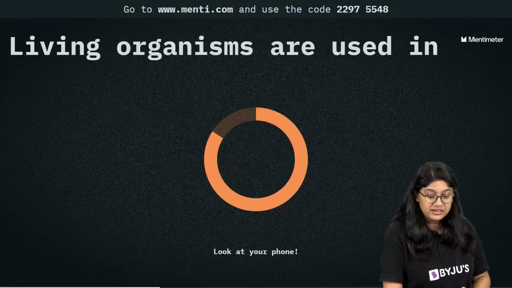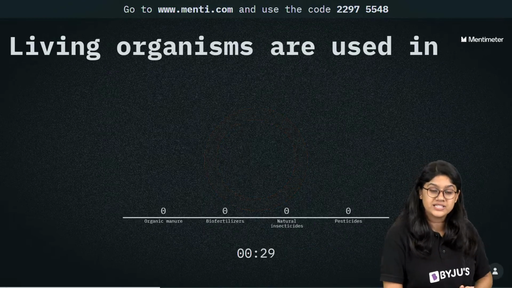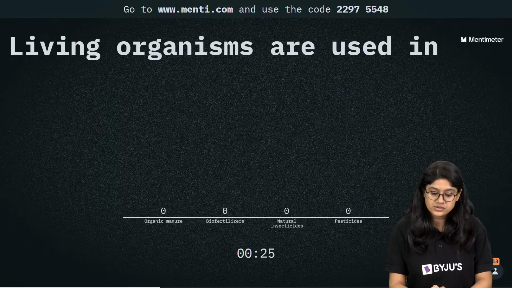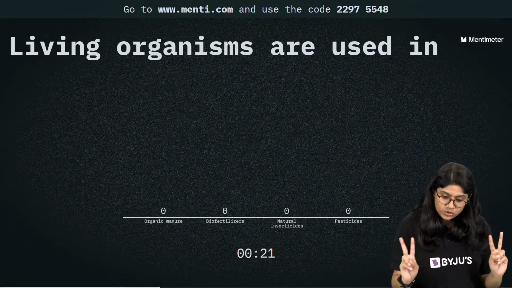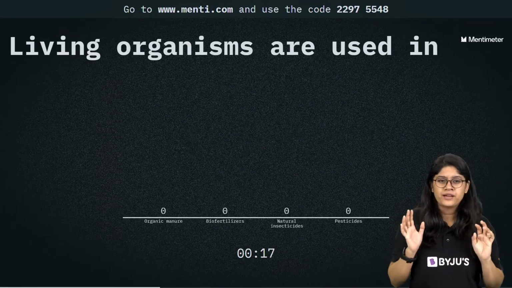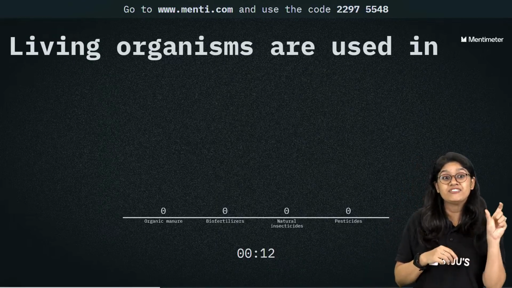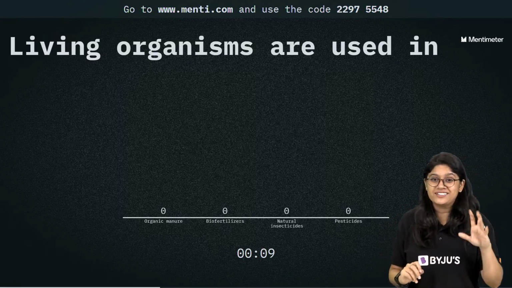Question number 17. Living organisms are used in... where are we using the living organisms? In options we have organic manure, biofertilizers, natural insecticides or pesticides. There are two words which can confuse you, but I hope that you'll be able to find the answer. Where will we be using the living organism? The word living has a very strong connection with the answer.